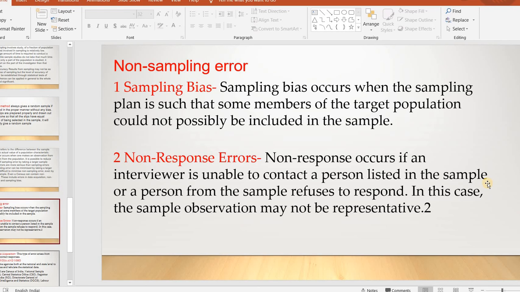Some people will not respond to the questions; we ask, they do not give answers, and then these errors come. In this case, the sample observation may not be representative. That is non-representative error.